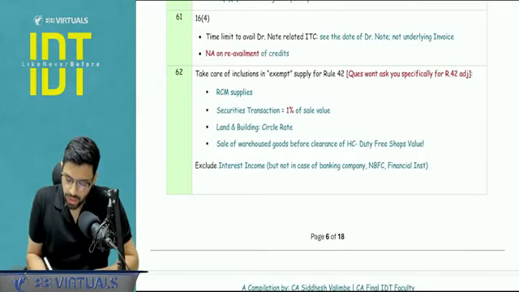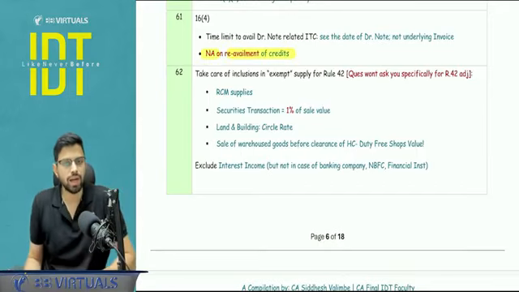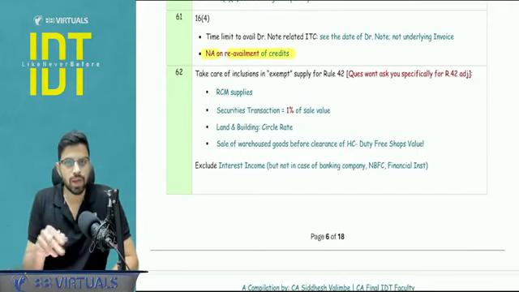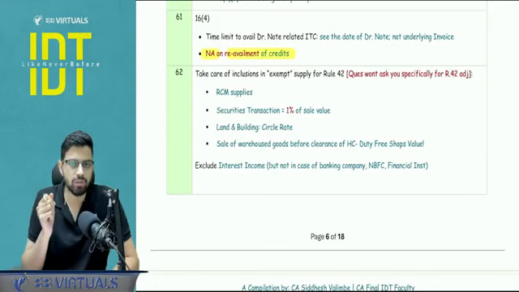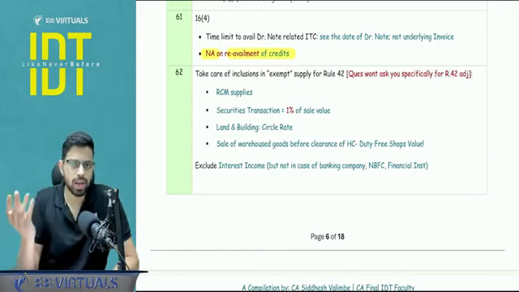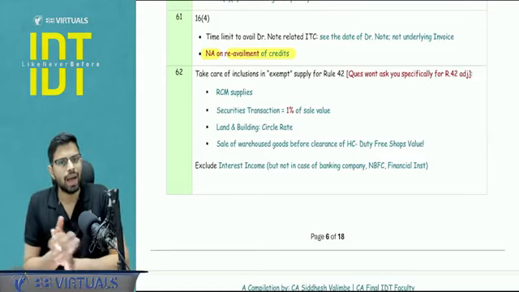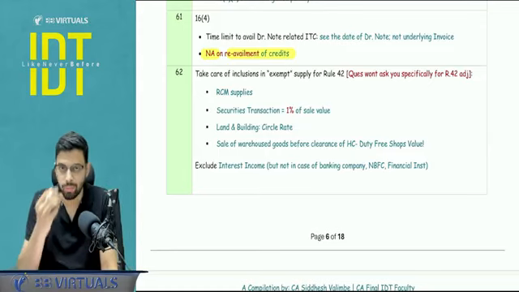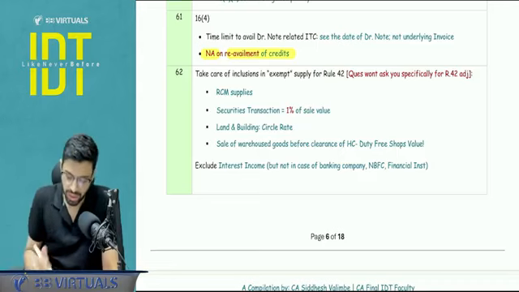The next point to be noted is that this is not applicable on the reavailment of credit. So if you reverse the credit and then you reavail it, for example, that 180 days thing that we covered, and if later on I as a recipient pay that amount, then obviously I will be able to get the ITC again. So there 16(4) does not apply. It applies on the original availment of the credit.